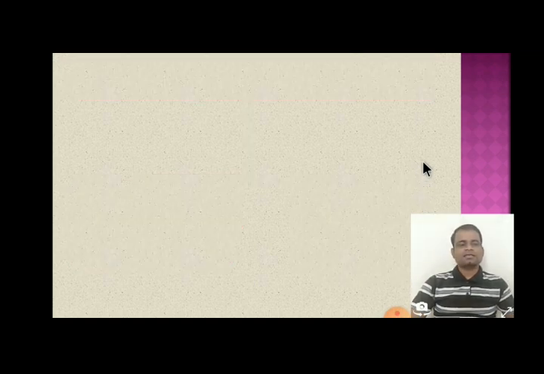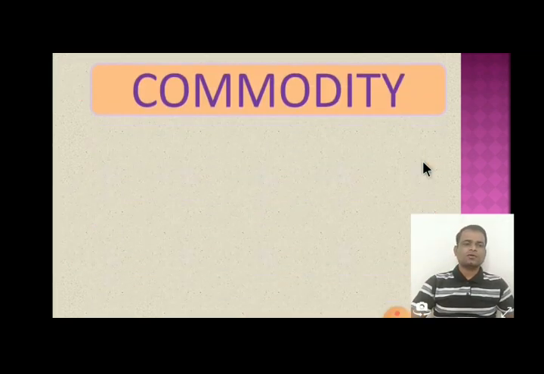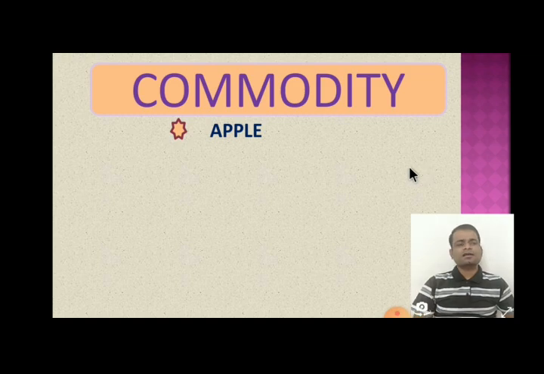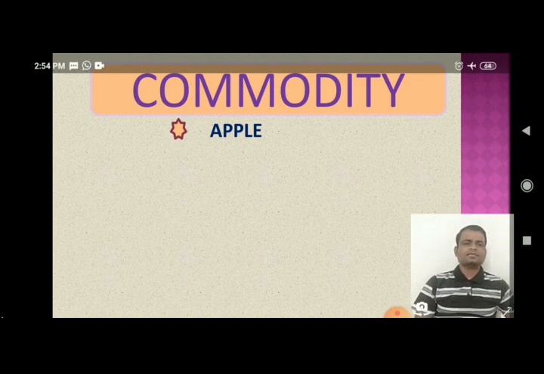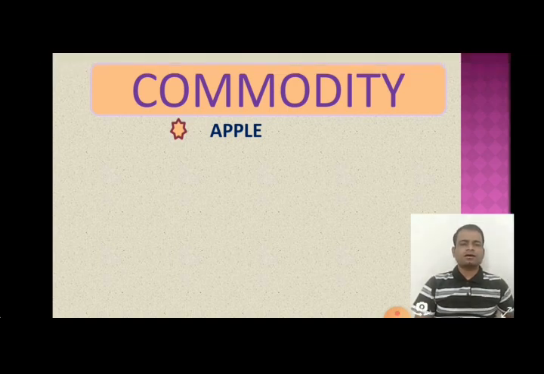Here we will explain the concept of utility with the help of many examples in our routine life. We may take the example of an apple. An apple has power to satisfy our want. Suppose we are hungry and our want is to satisfy our hunger.